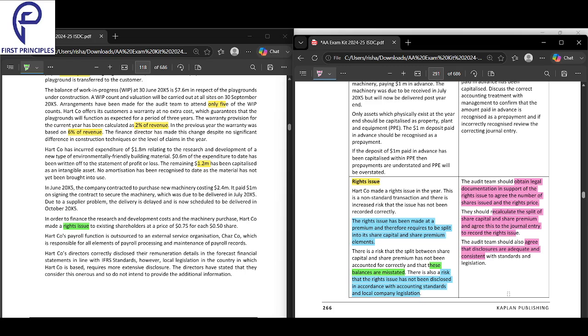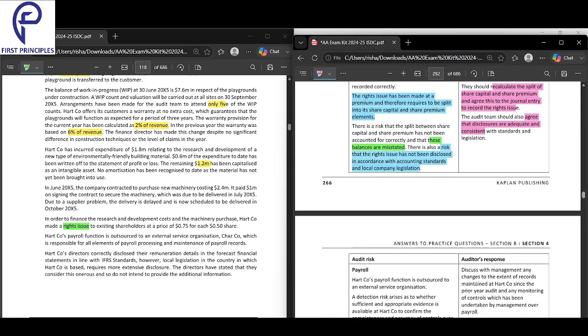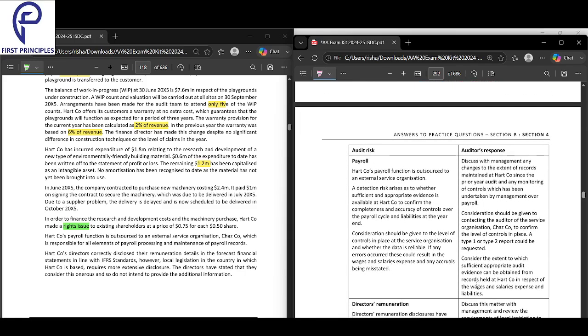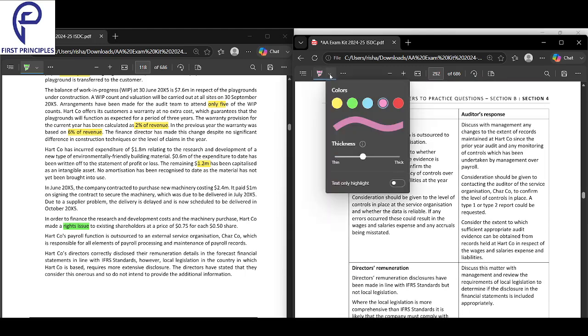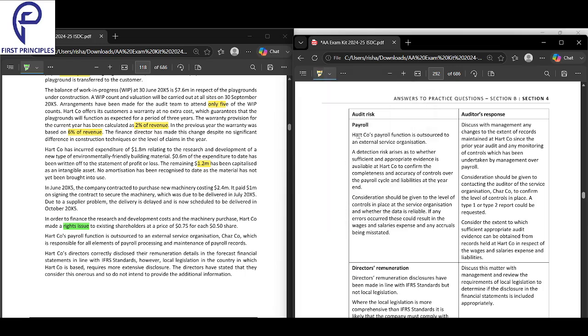Very important. So this is about the rights issue. Nothing complicated, straightforward, but you have to just ensure that the split is done correctly. If not, discuss with them and request them to do it correctly, if you have found out after discussing with them that the split has not been done correctly.